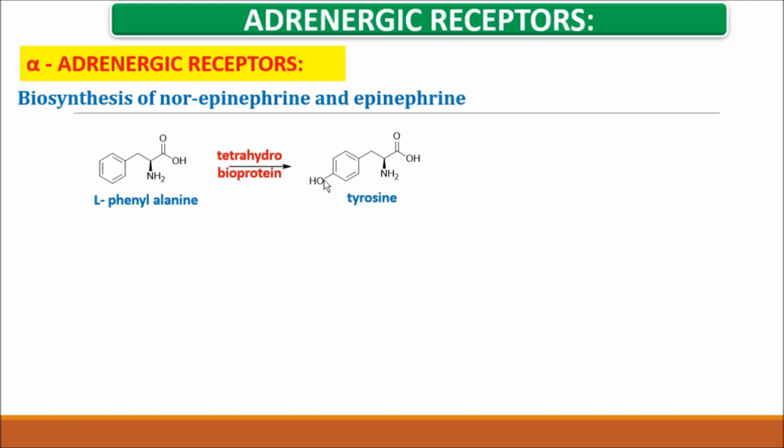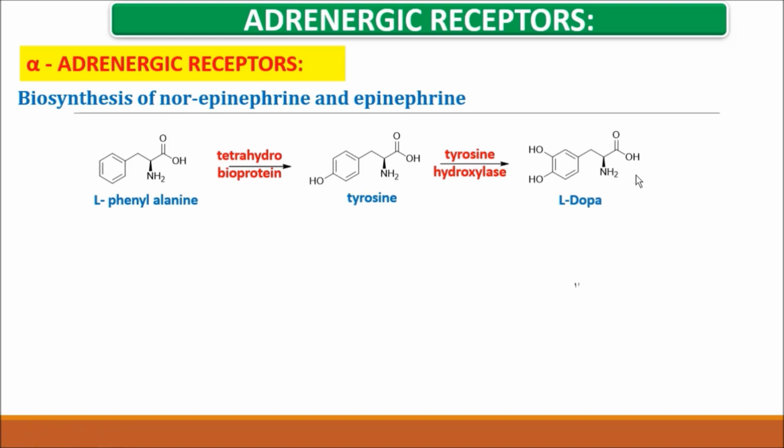Next we are going to take the tyrosine hydroxylase enzyme. This tyrosine hydroxylase is going to add another OH group at this position. You see this molecule, it is called L-DOPA. The molecule is called L-DOPA.